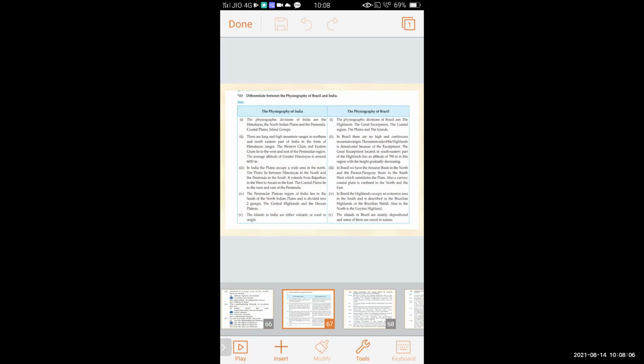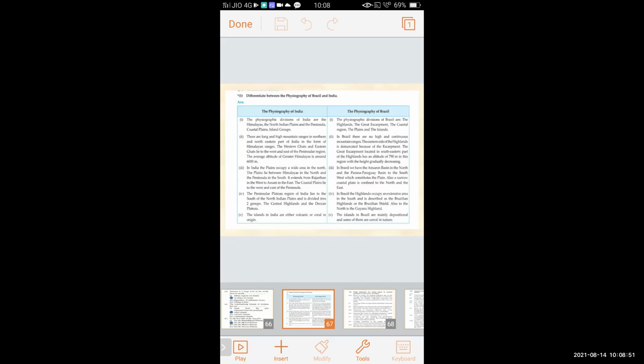Distinguish between the physiography of Brazil and India. The physiography of India, first point. The physiographic divisions of India are the Himalayas, the North Indian plains, the peninsula, coastal plains, and island groups. And of Brazil, the physiographic divisions of Brazil are the highlands, the Great Escarpment, the coastal region, the plains, and the island.